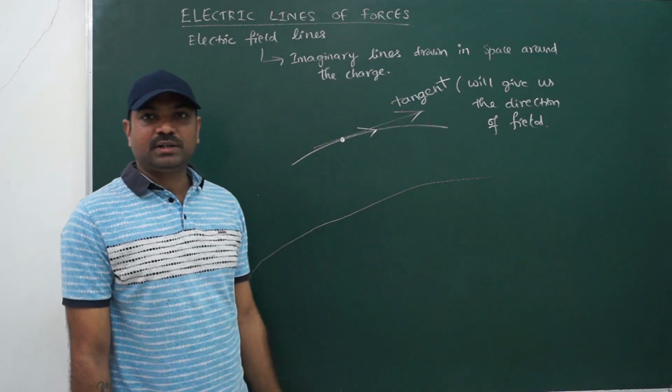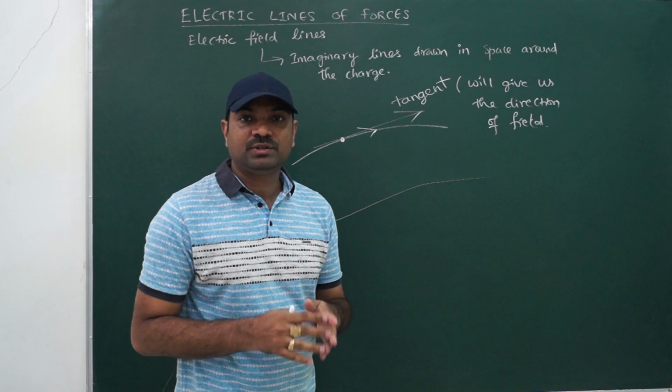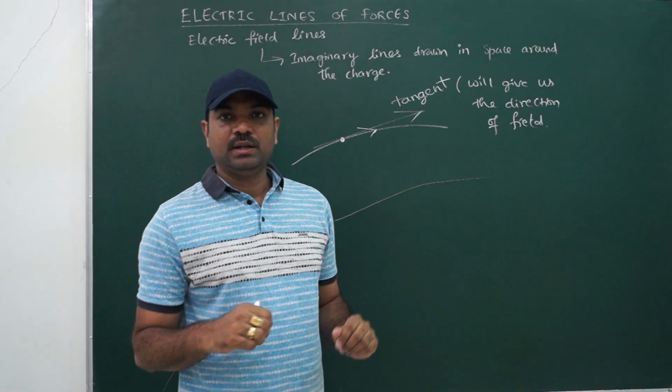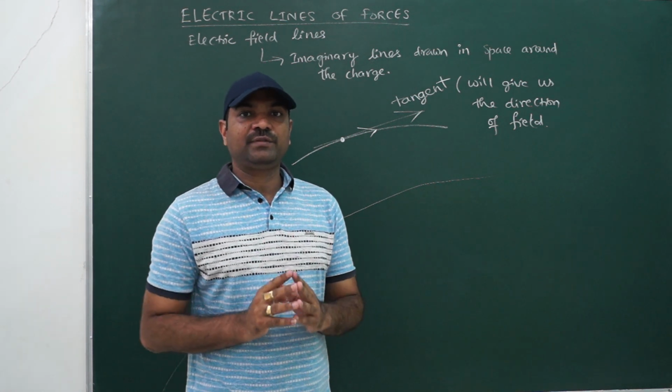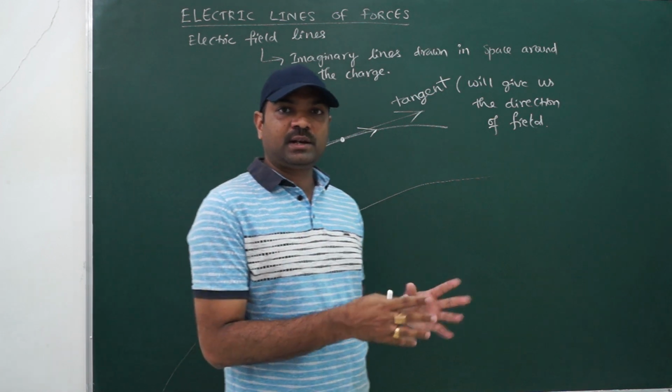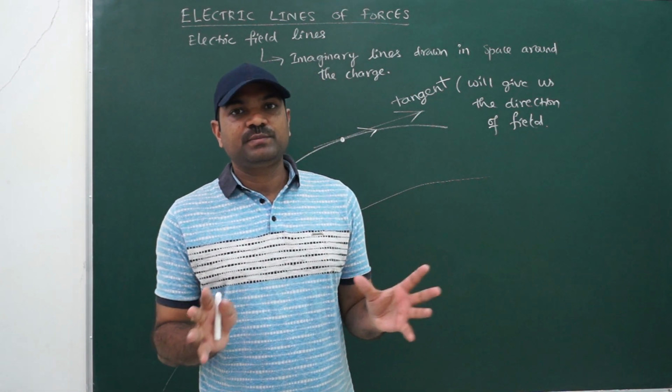So tangent direction and electric field direction should coincide.